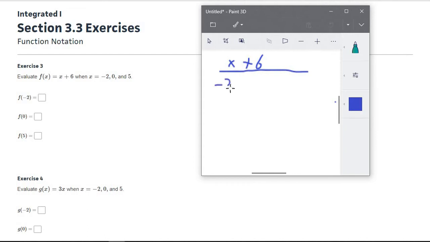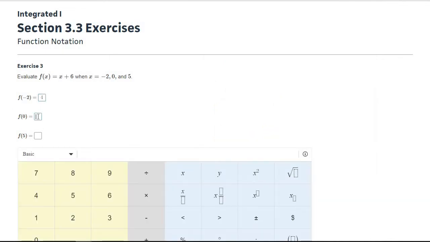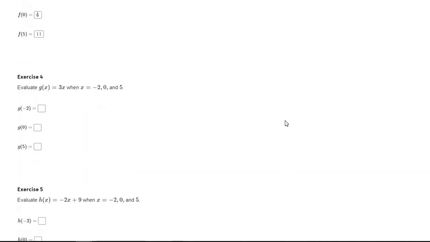So if we replace x with -2, -2 plus 6 is 4. Next, we're going to replace with 0, so we now have 0 plus 6. And then it wants us to replace it with 5, so we just have 5 plus 6. So we're going to end up with three different answers here. I already said this one will be 4, 6 plus 0 is 6, and 5 plus 6 is 11. So our answers here are going to be 4, 6, and 11. So we have to write that in each of these. So those are our answers for that one.